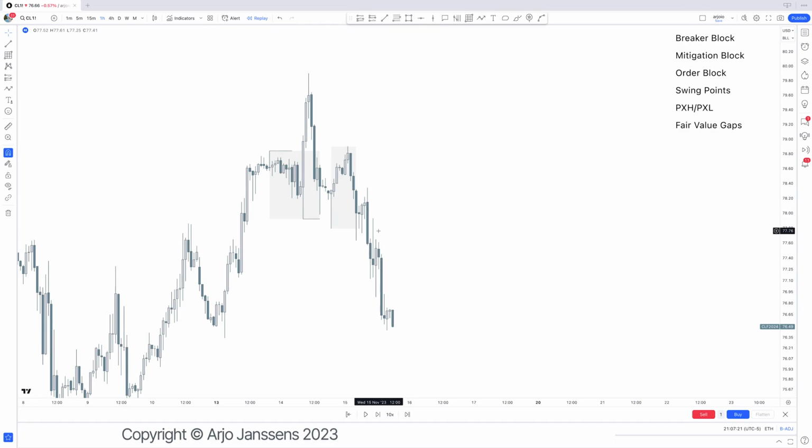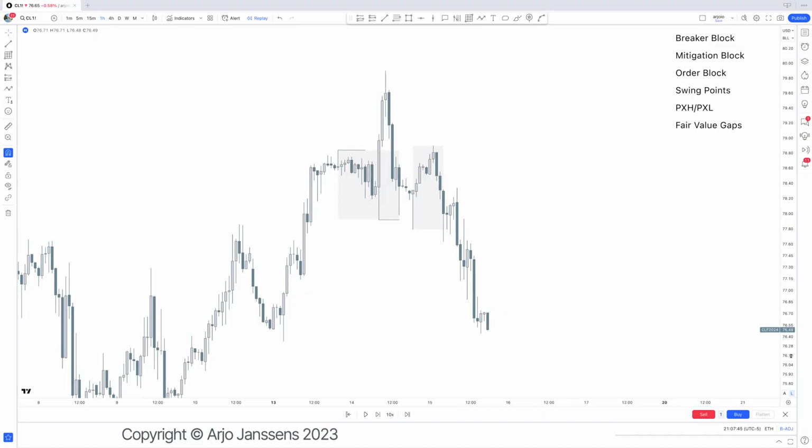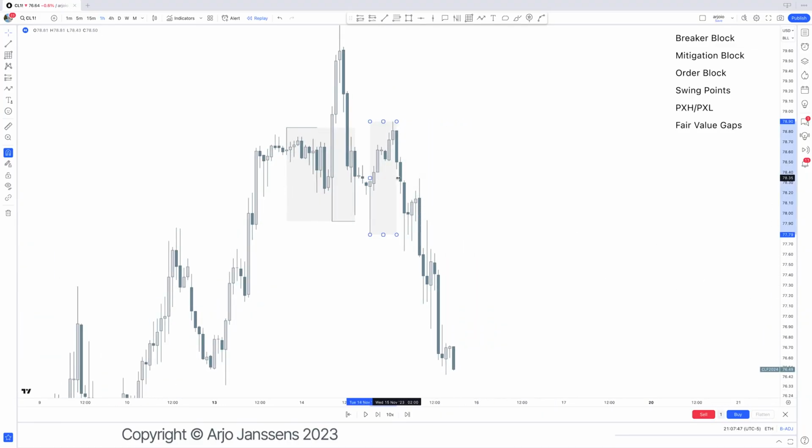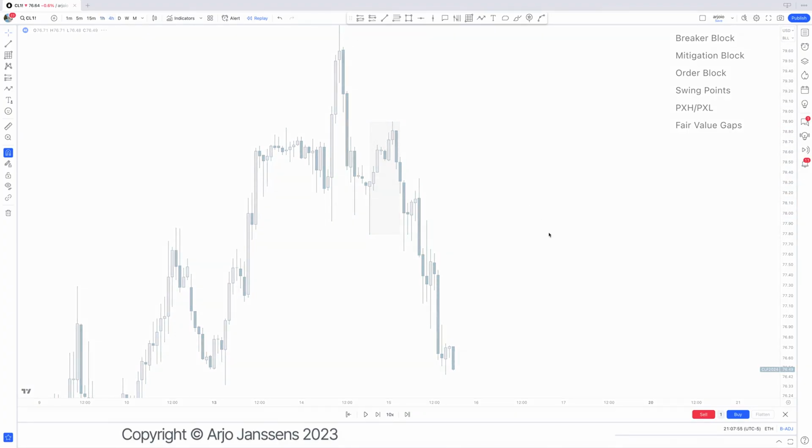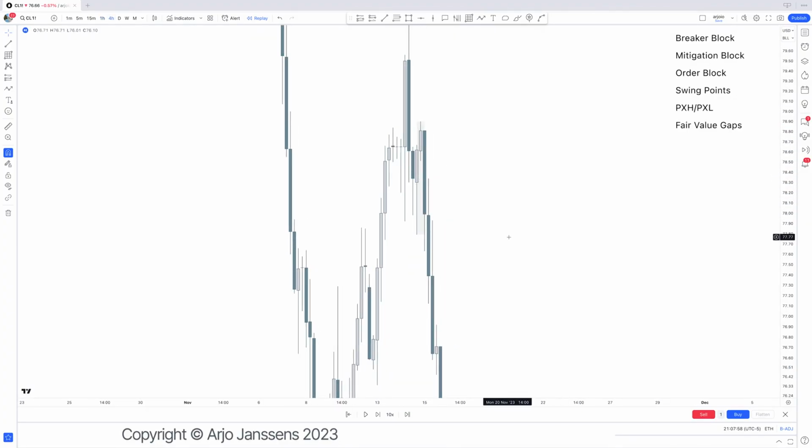Why am I telling you this? Because that might sound a little bit vague. It's because mitigation block and order block are basically the same exact thing. I just mentioned that consecutive up candles, down candles, etc. make a difference between an order block and a mitigation block. Yes, that is true. But if I were to zoom out on one singular time frame on this mitigation block in that gray area right there, so we remove the order block and breaker block to make it visually more clear, if I were to zoom out right there, then what happens? That becomes an order block.